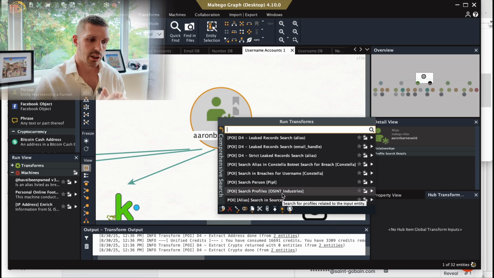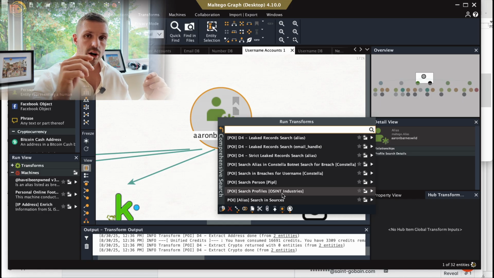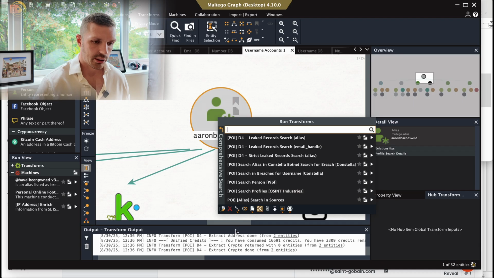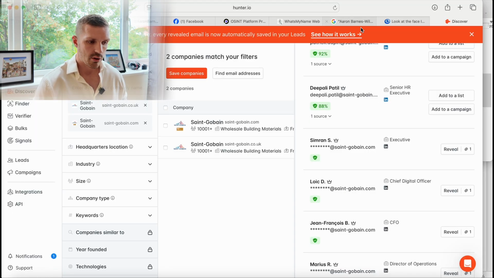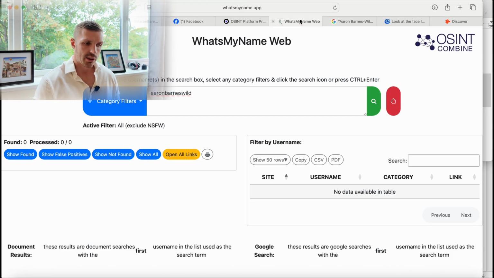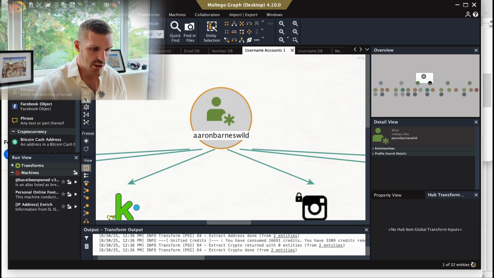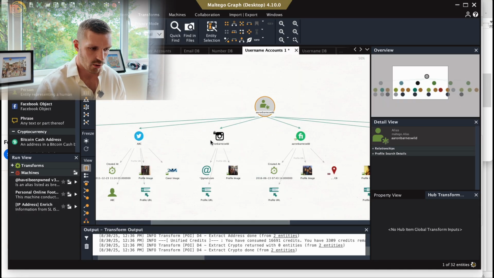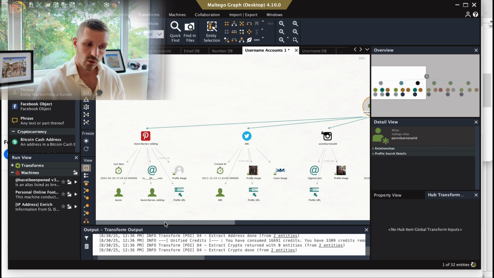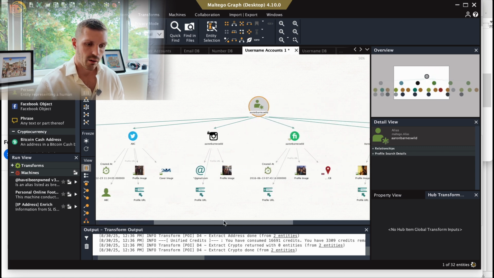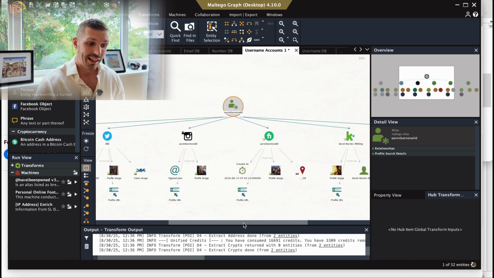This is going to search, I think it's over 700 different social media platforms to find every occurrence of that username being used. If you want a free option, you can go to whatsmyname.app and do the same searches. You can see I've already done the searches, come back with nothing on there because it's free, it's not as good. But if we go to Maltego, we can see it's linked to a Pinterest, an old Twitter, an old Instagram, a Fiverr account, a Kik.